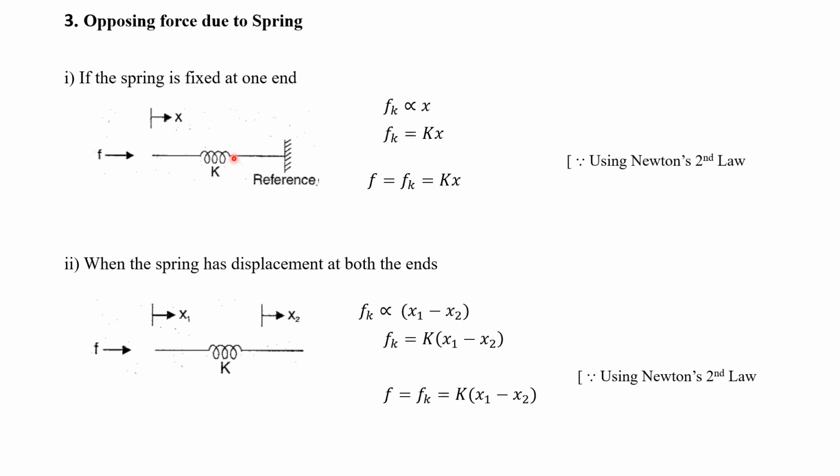Now total force acting on a body can be found out by using Newton's second law. Using Newton's second law, the applied force will be equal to the sum of the opposing forces. Here there will be a single applied force as well as a single opposing force. F will be equal to fk. This fk is already derived, that is equal to Kx.